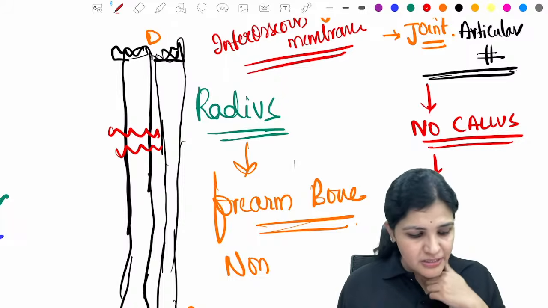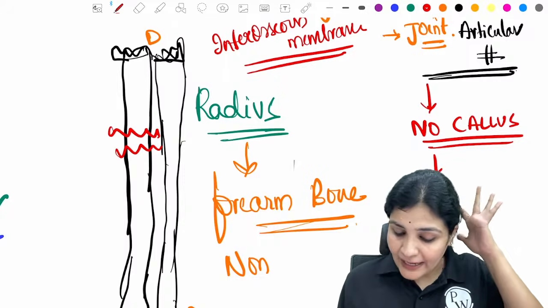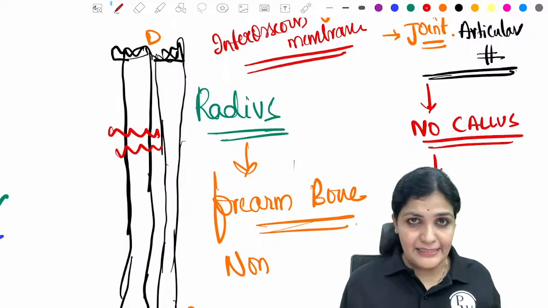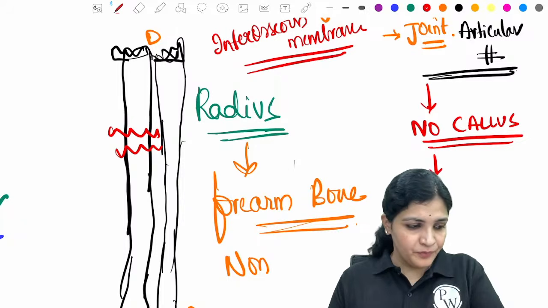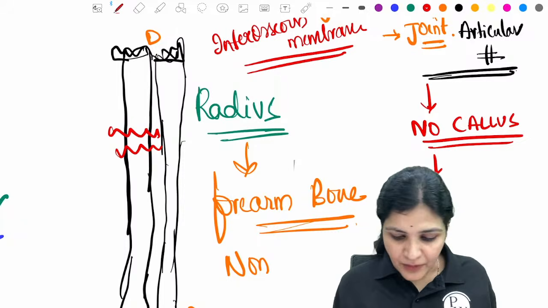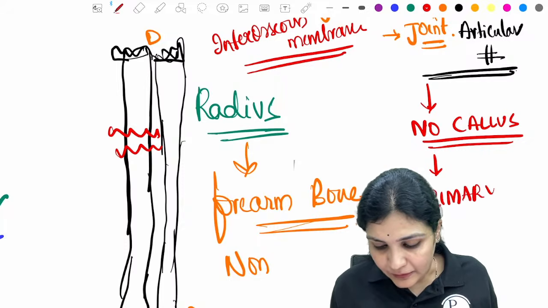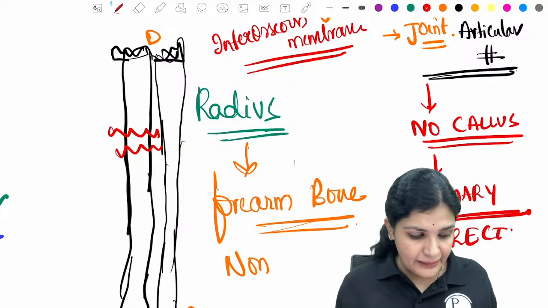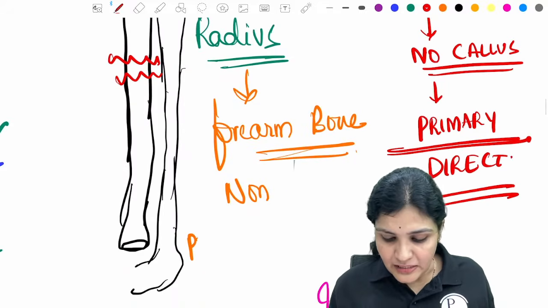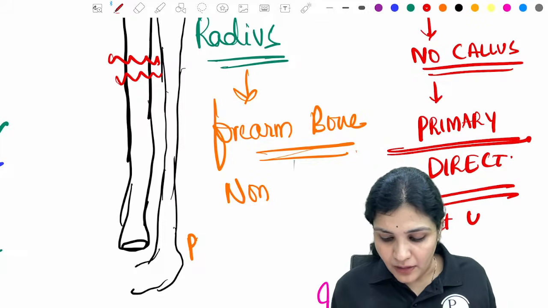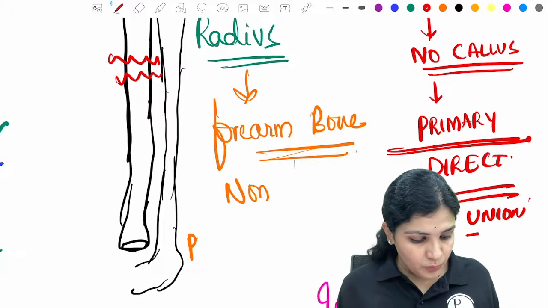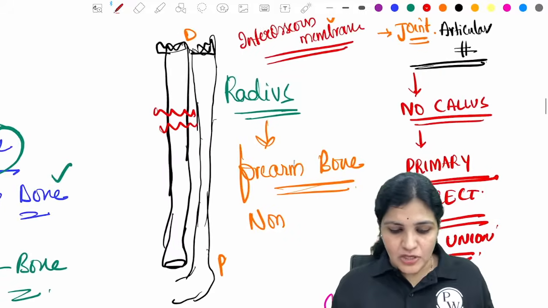Yes, very good. It restricts the joint movement. So if there is no callus, then what is the type of healing? Is it direct, indirect, primary or secondary? We are expecting primary healing, which is also called direct healing, and this direct healing is by contact union, right? Very good. Primary, so contact union.